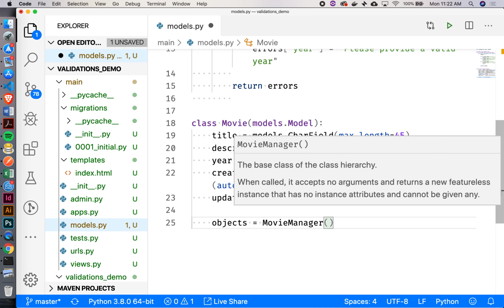What does that mean that I have these parentheses here at the end of movie manager? Yeah, we're creating a new instance of this movie manager class. Exactly. Very good. So the objects property that has been available to us all along, we're now overriding with this new instance of the movie manager class that we just created. And that's going to allow us to do our validations.